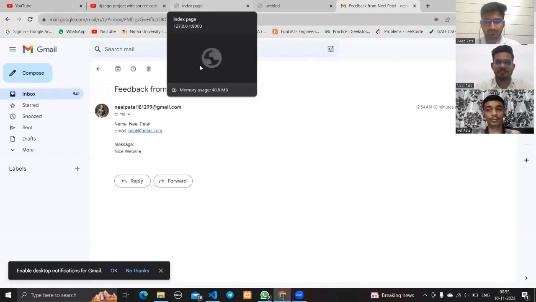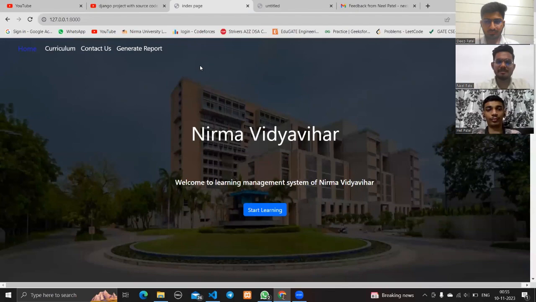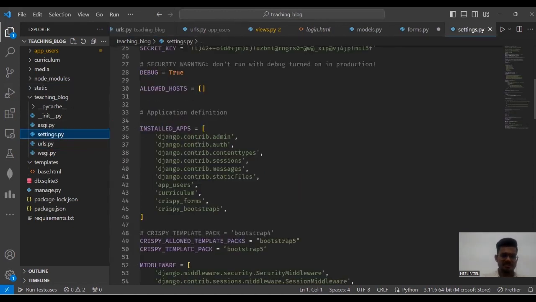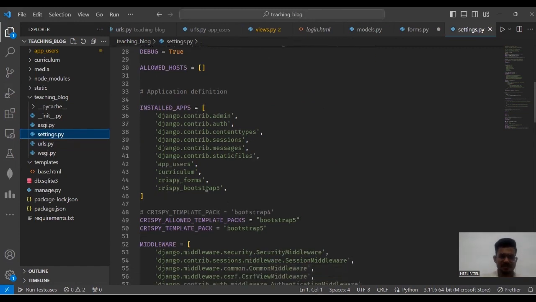So after this, friends, we individually explain the code section by section. Our project, learning management system, contains mainly two applications. First one is app user and second one is curriculum. First of all, we have to register these two applications in our setting.py file. So you can see curriculum and app user. And we also add crispy forms and crispy bootstrap for our forms and CSS.